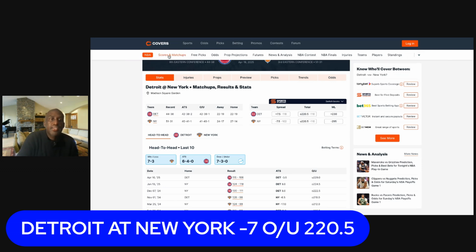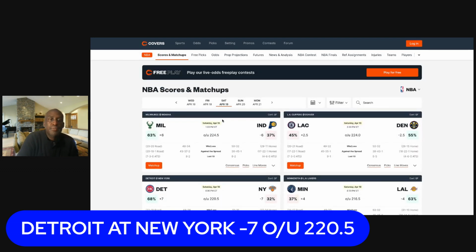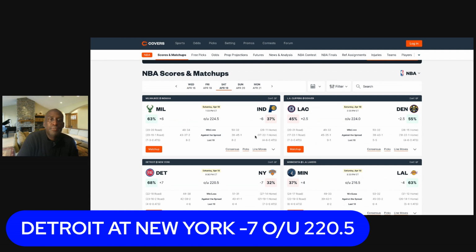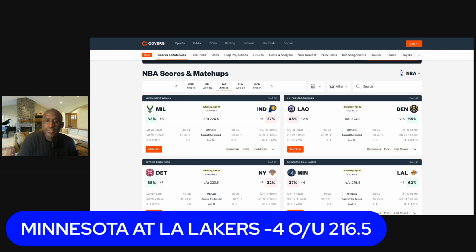Third game I'm going to look at, third and final game, will be the Clippers in Denver. That's going to be a client play. I almost gave that away. Clippers in Denver is a client play. I didn't even show you that. Yeah, so the third and final game is going to be the Lakers in Minnesota. That'll be the third and final game. Lakers in Minnesota.